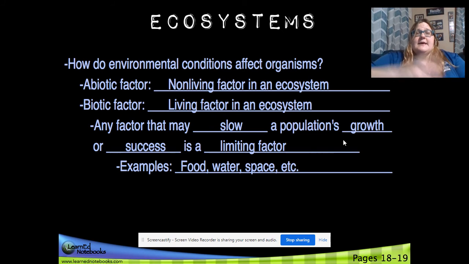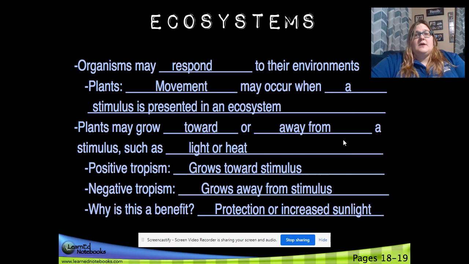It means it doesn't allow them to keep growing. So we have three: food, water, space. If there's not enough food, plants are either going to die or they're going to move. If there's not enough water, same thing, and space. If there's a big tree taking up a whole bunch of area, not a lot of things can grow underneath it because it needs sunlight, and it's not getting the sunlight it needs to grow. So those are things that limit success.